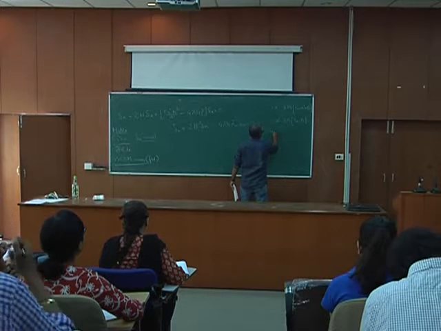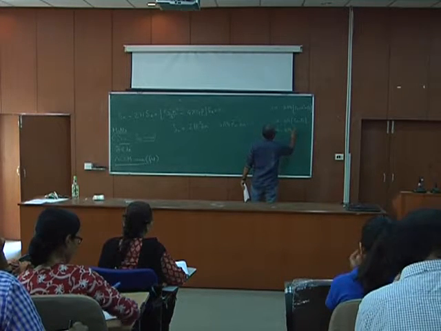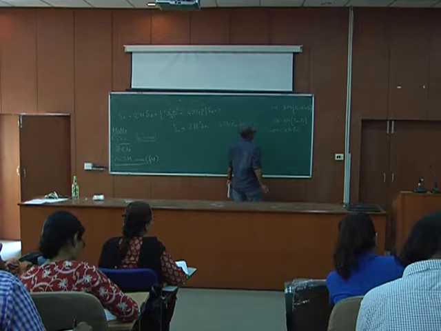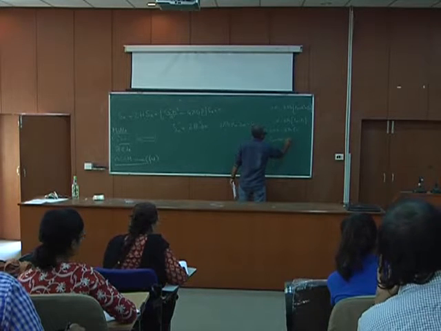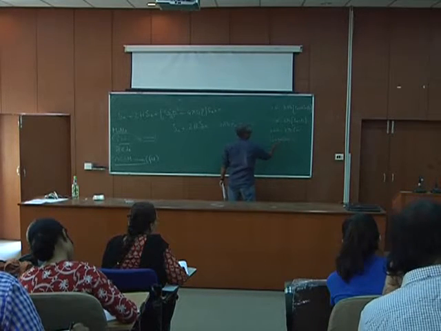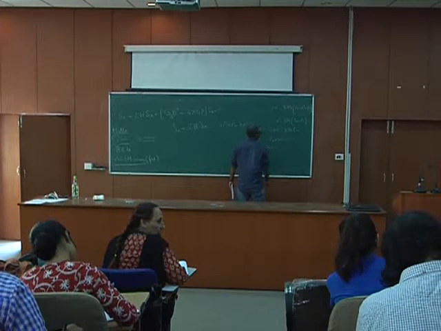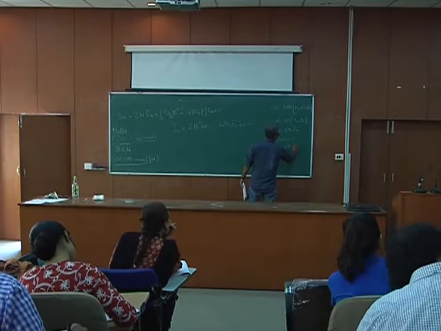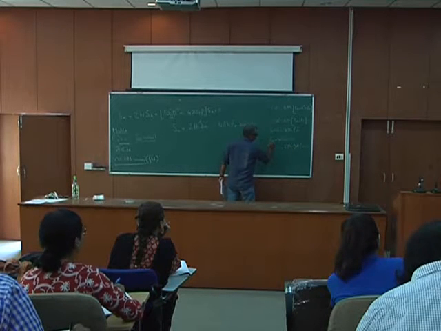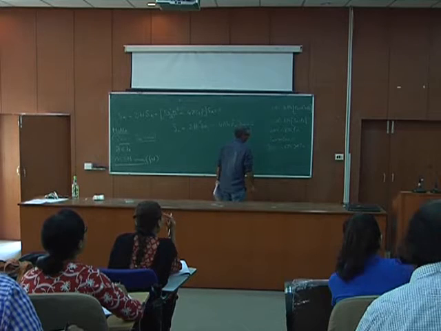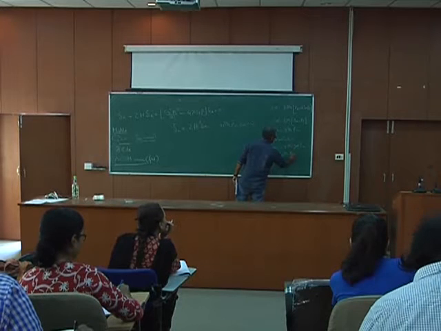Take a derivative of this. So this is 6 H dot equal to 8 pi G rho m dot. Now I know that rho m dot plus 3H rho m is 0. So I just put rho m dot is minus 3H rho m. So I get 6 H dot is minus 8 pi G into 3H rho m. The 3H cancels, so I have 2 H dot, and I get H dot is minus 4 pi G rho m.